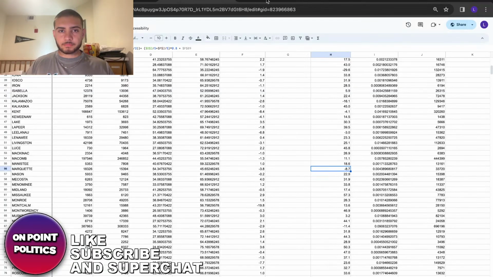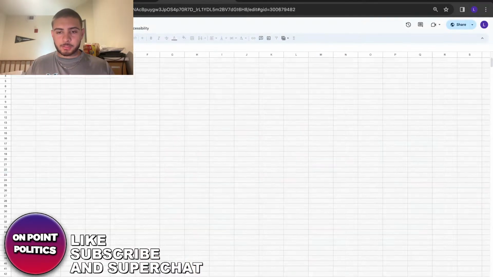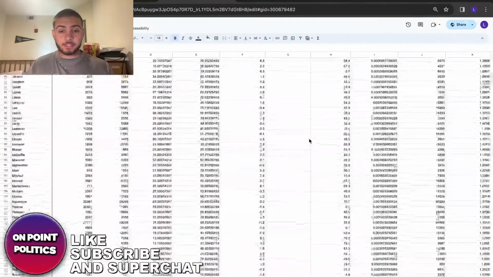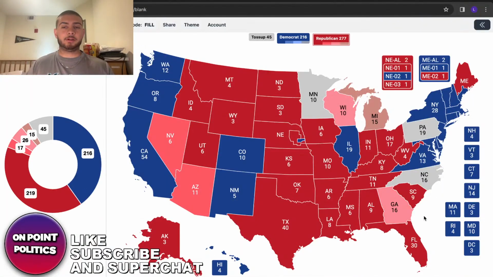But we keep going. This is Trump's closest state on here. If we were to keep going to Georgia, he's up here by 3.5 points. For some reason, the model doesn't think he's going to win it by a likely margin, even though Arizona and Nevada are likely, which I guess makes sense, because if Trump is not really improving with African Americans to the extent that people think he is, but he's doing way better with Hispanics, then this map would actually make sense. And maybe my model is picking up on that. Maybe it is. I don't know.